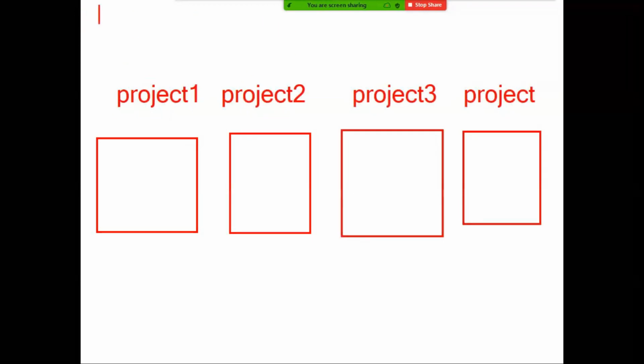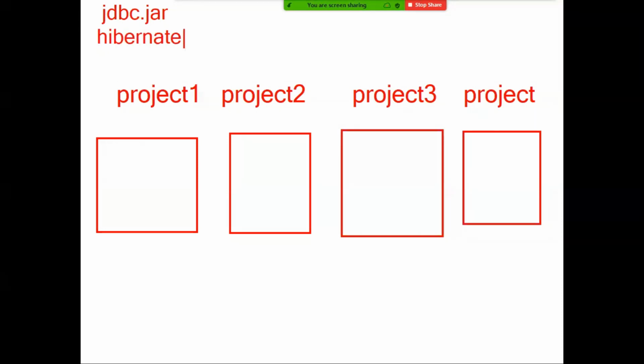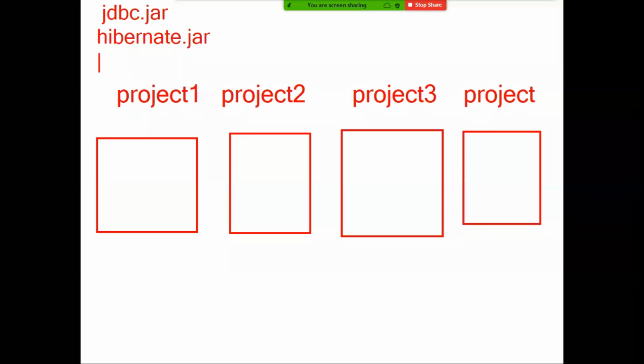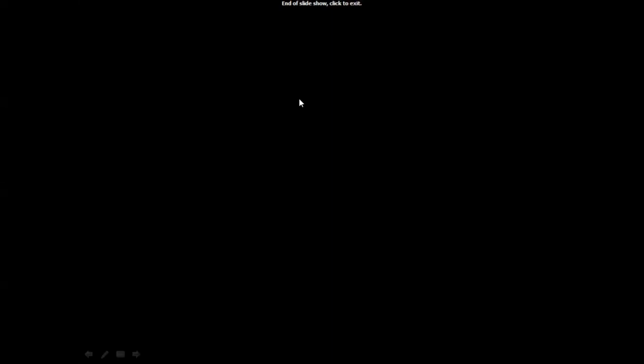Now here I have some jar files. Some JDBC jars, some collections jars, some Hibernate related jars, some JPA jars. Like a lot of jar files are there. So project 1 is using all these jar files. Are you following, everyone? These all are different.